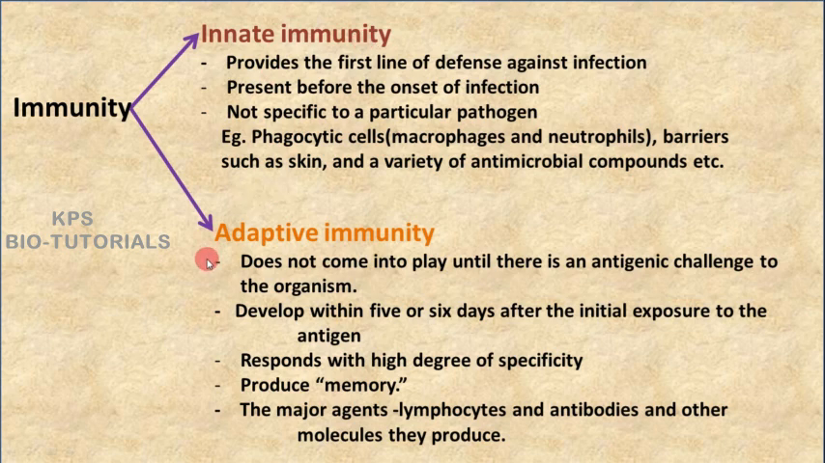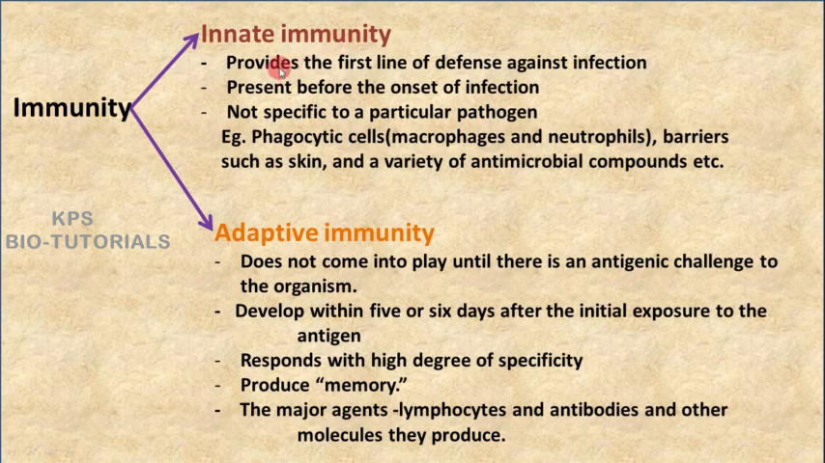Innate immunity, as the name indicates, is innate. This immunity is innate. That means it is got by birth. During birth itself, this immunity will be there in the organisms. That is called innate immunity. The properties of the innate immunity are the following.